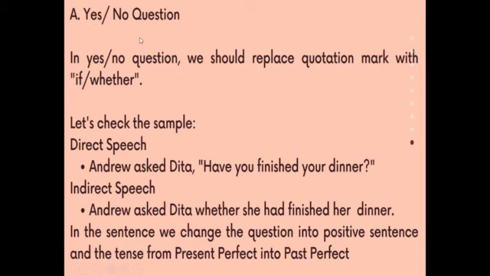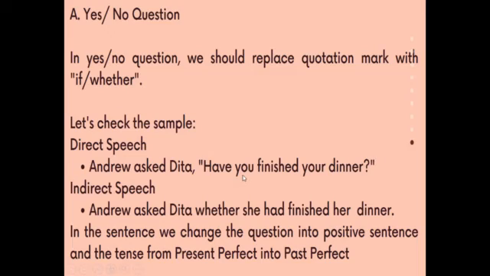The first is yes-no question. In yes-no question, we should replace the quotation mark with if or whether. Let's see the example below. Andrew asked Dita, "Have you finished your dinner?" "Have you finished your dinner" is in the present perfect, but in question form. So remember, you should make it into past perfect and then change the form of the sentence from question into positive.